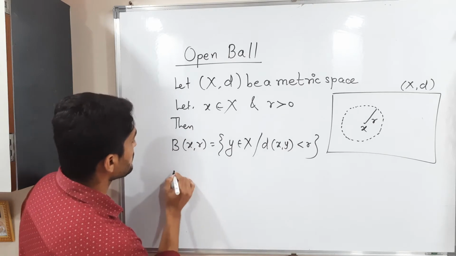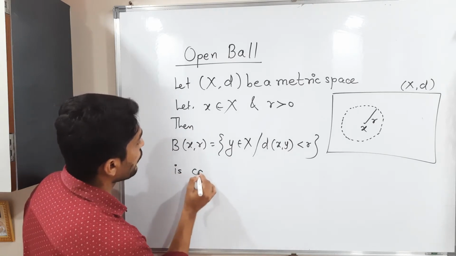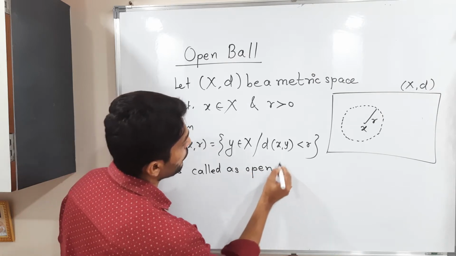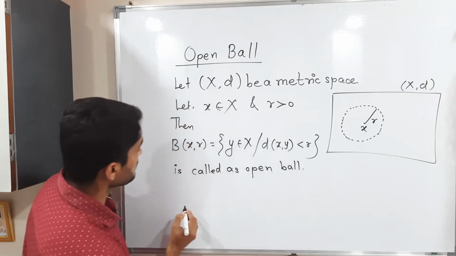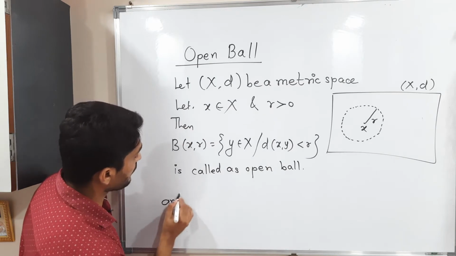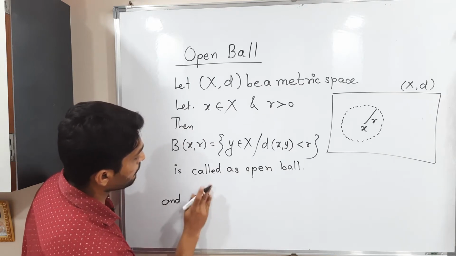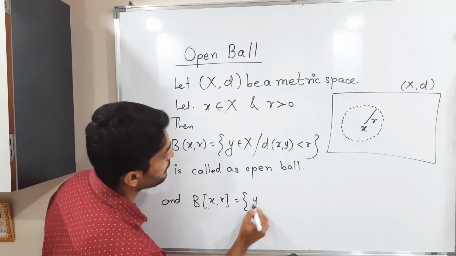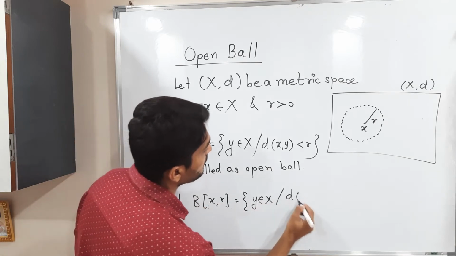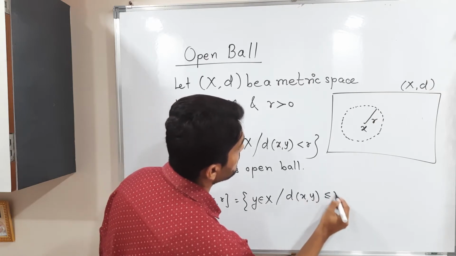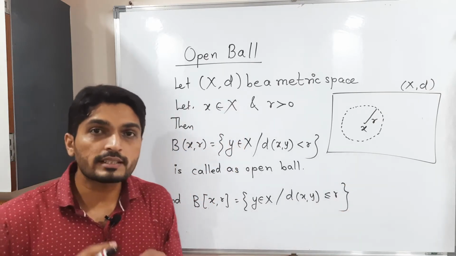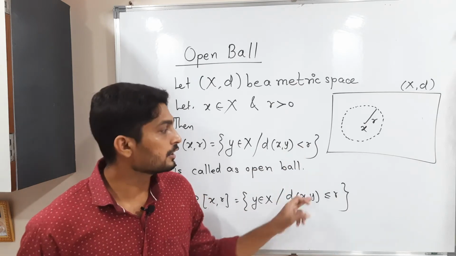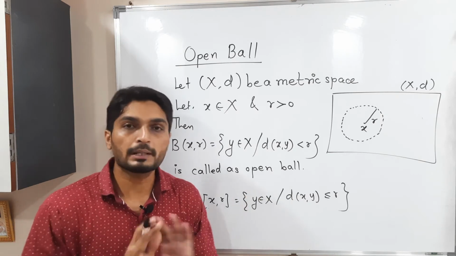I will mention it simply, it is called the open ball. One more definition we have, the closed ball B[x, r], defined as y belongs to X such that d(x, y) is less than or equal to r. Tell me, what is the difference between these two definitions? Here we have strictly less than r, here we have less than or equal to r. The remaining part is the same.